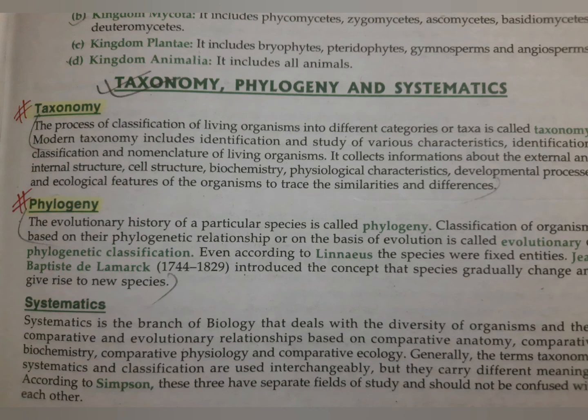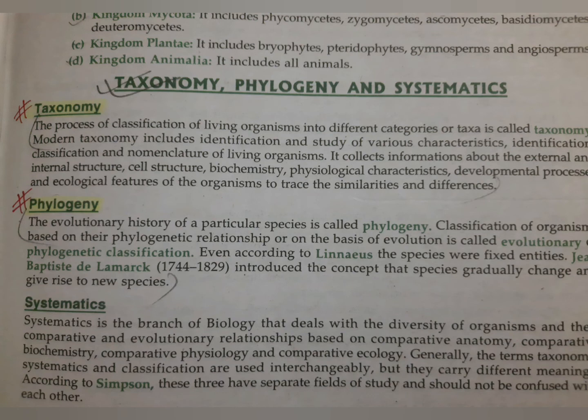Next is phylogeny. As you know, the evolutionary history of a particular species is called the phylogeny. That means the classification is based on the evolutionary relationship. And the next one is systematics.